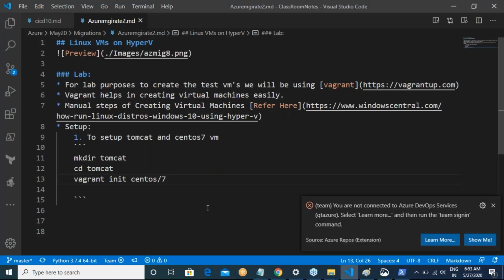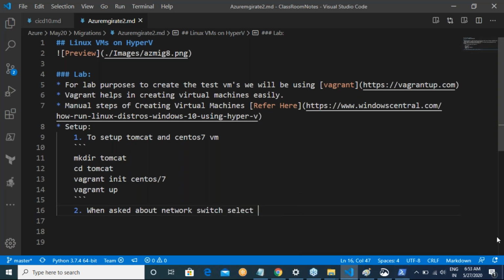So let me write that. Vagrant up: when asked about a network switch, select internal NAT.